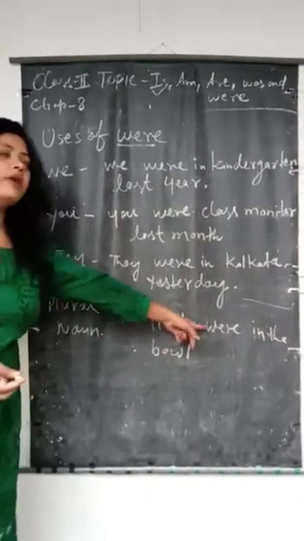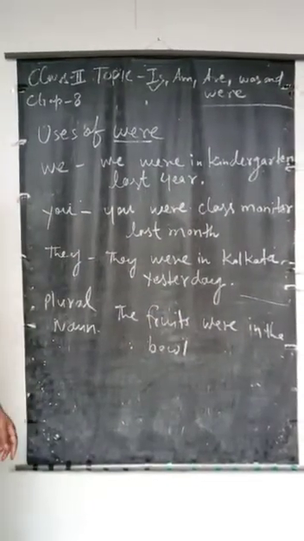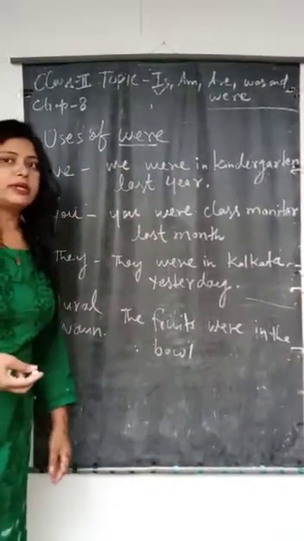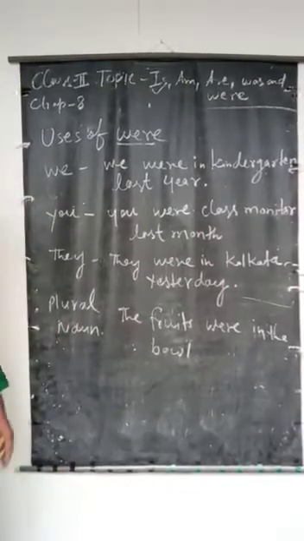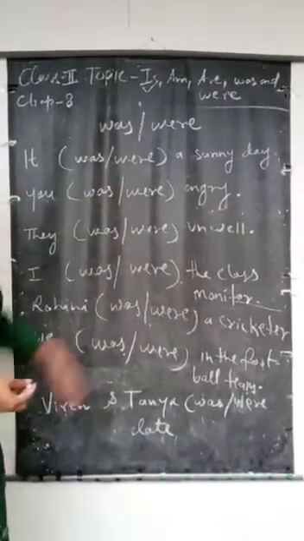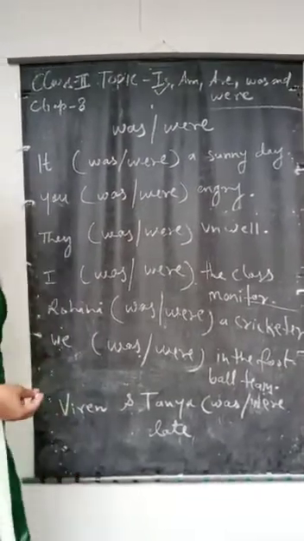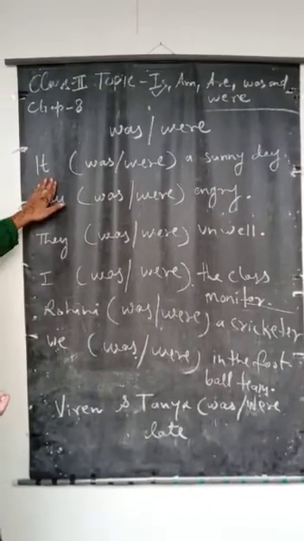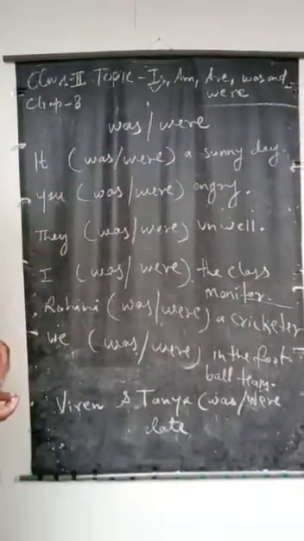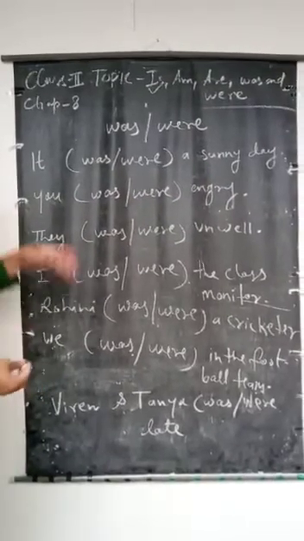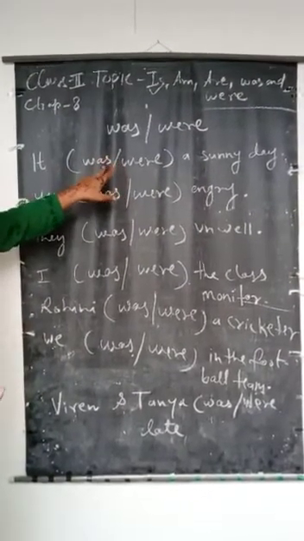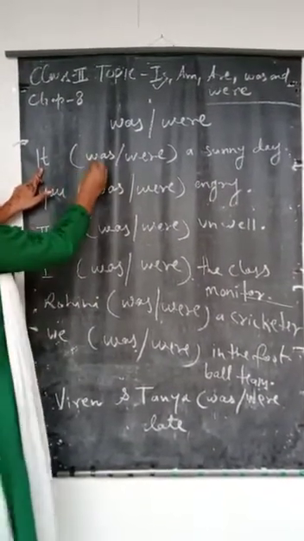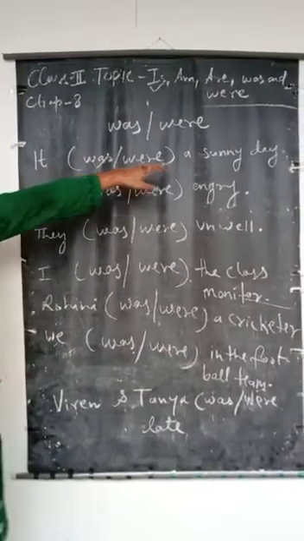So we use were. Now let's see some more uses of was and were, so that you can understand better with these sentences. So students, here are more uses of was and were. Let's see more examples of these uses. It blank a sunny day. Now guess, is it was or were? It is singular, so we use was. It was a sunny day.